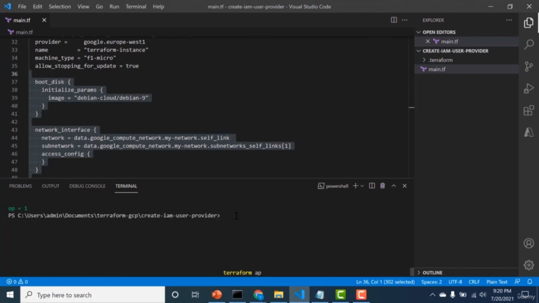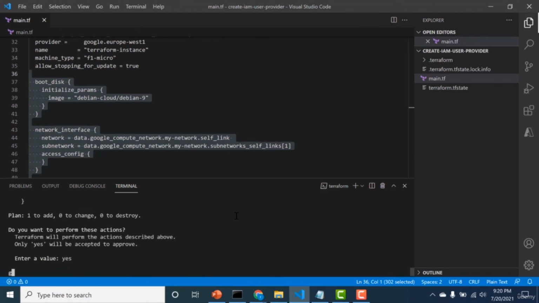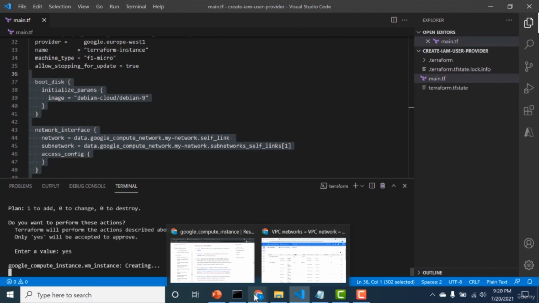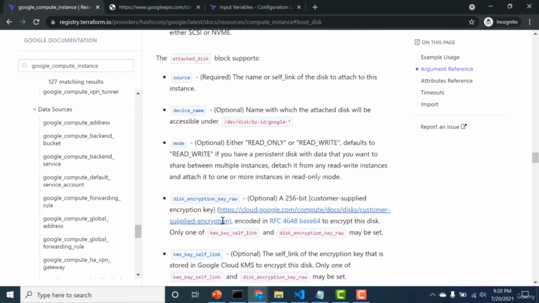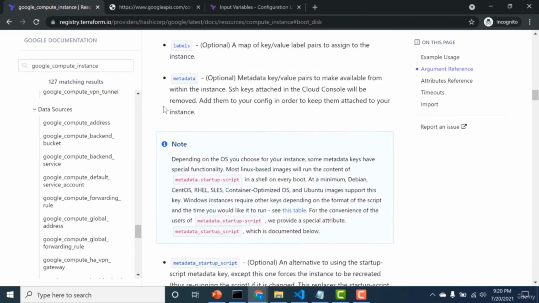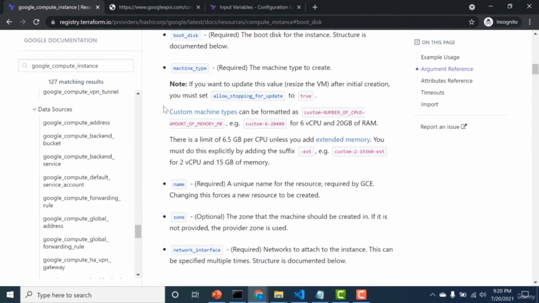Meanwhile, let me just run this particular configuration. So let me do a terraform apply. I'll do a yes. While it's being created, you can always go back and check the documentation for google_compute_instance. If you check the documentation, you'll get all the information relevant to each particular field. So if you want to create an instance based on a specific configuration, you can always look into this particular page. I will send a link to this page in the description and the resources below as well.